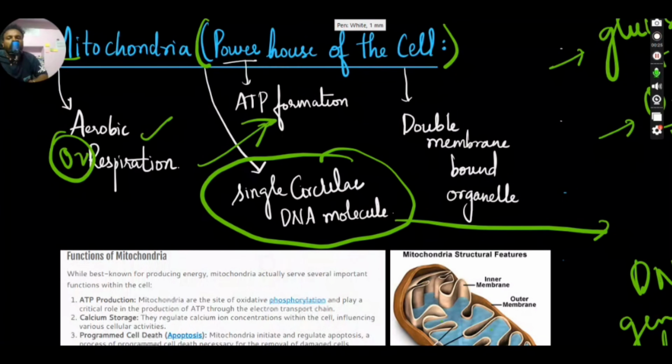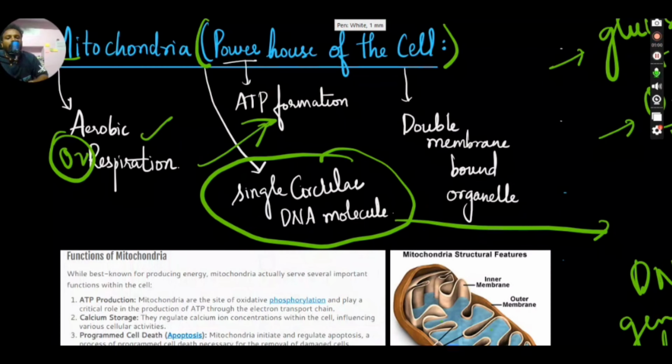Mitochondria is also called the powerhouse of the cell. Mitochondria does something called aerobic respiration. Every cell will have mitochondria. Whatever oxygen we inhale goes to every cell at the cellular level, and it will be breaking down glucose and producing energy in the form of adenosine triphosphate, nothing but ATP. For every function we need some energy. That energy is provided by mitochondria, and that's why mitochondria is called the powerhouse of the cell.